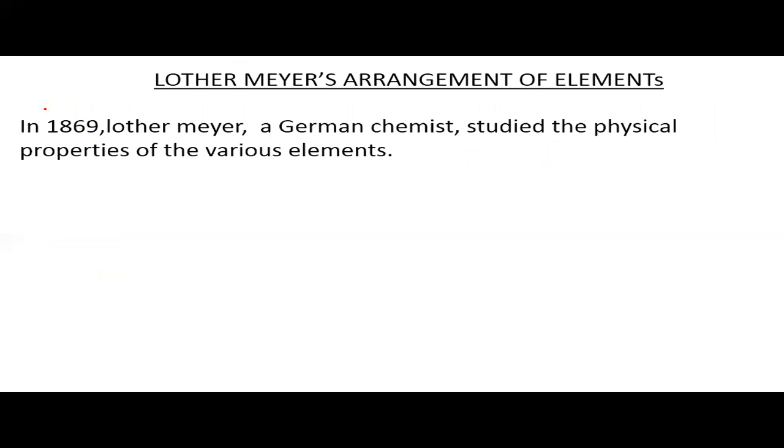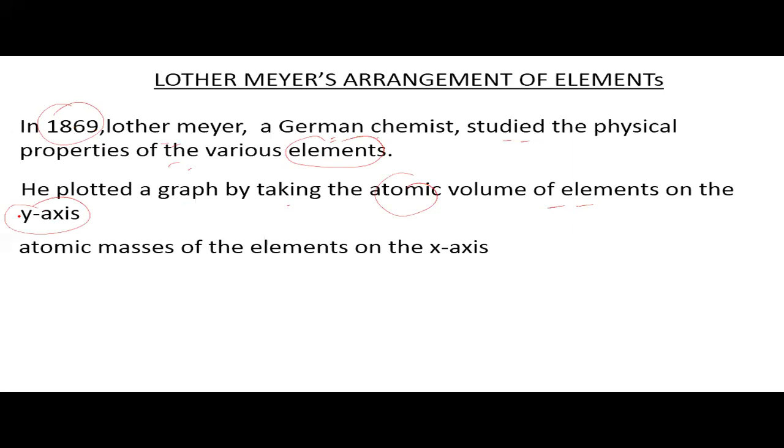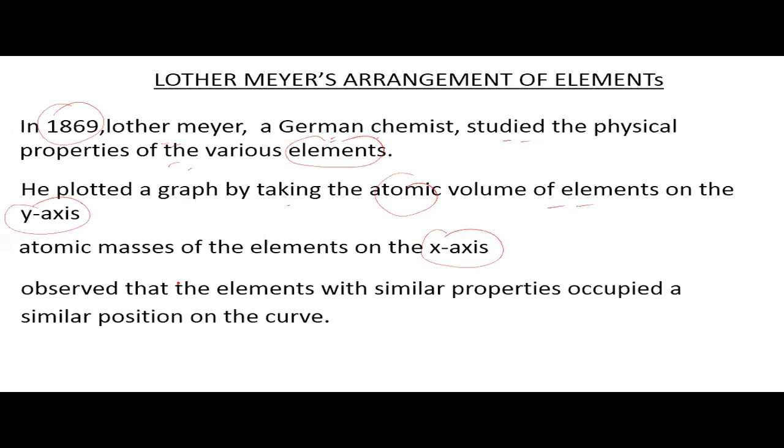Now, Lothar Meyer's arrangement of elements. In 1869, Lothar Meyer, a German chemist, studied the physical properties of various elements. He plotted a graph by taking the atomic volume of the elements on the y-axis and the atomic masses of the elements on the x-axis. He observed that elements with similar properties occupy similar positions on the curve.